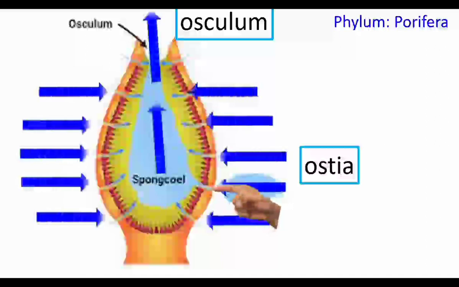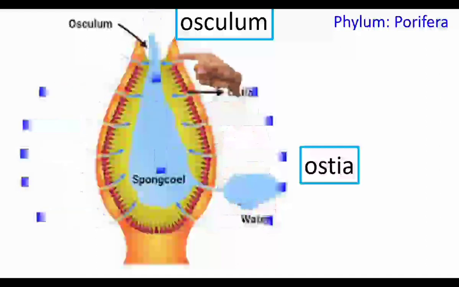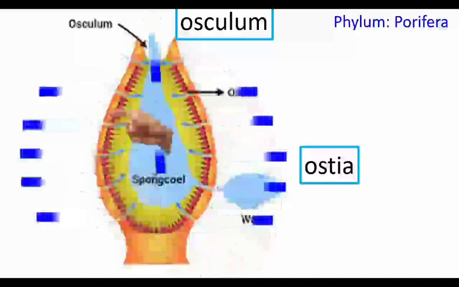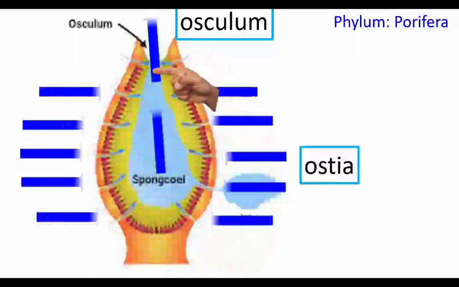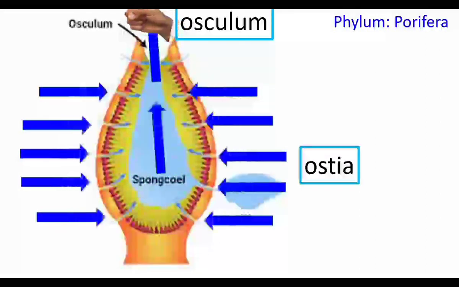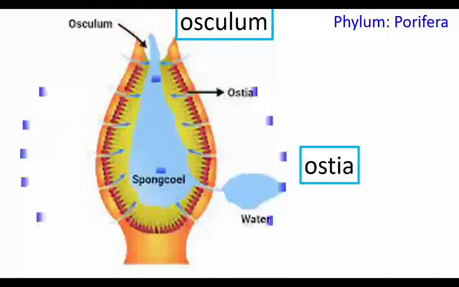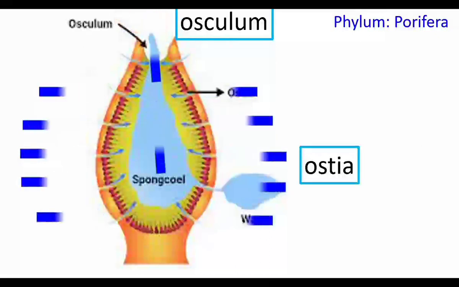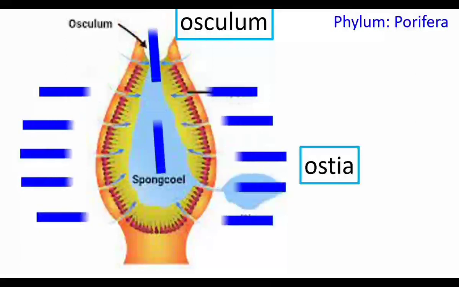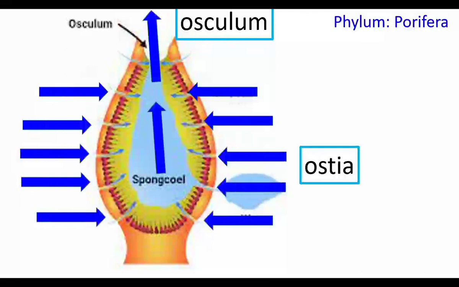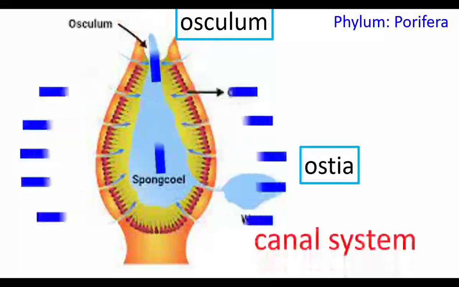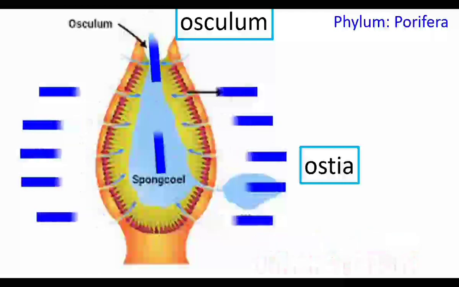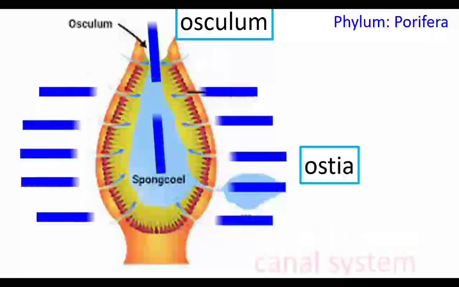The body surface has openings called ostia through which water moves inside, and the water flows through spongocoel, a cavity. Then water comes out of osculum. When the water comes out, waste materials are sent out. When the water moves inside, food materials are taken inside, and the flowing water supplies oxygen. This is the canal system. It provides oxygen, food material, and helps in respiration.